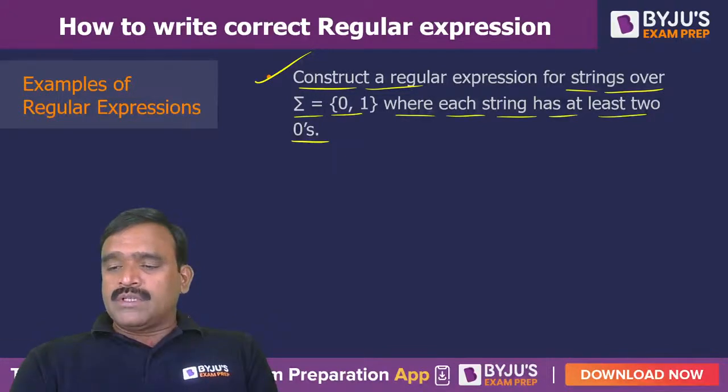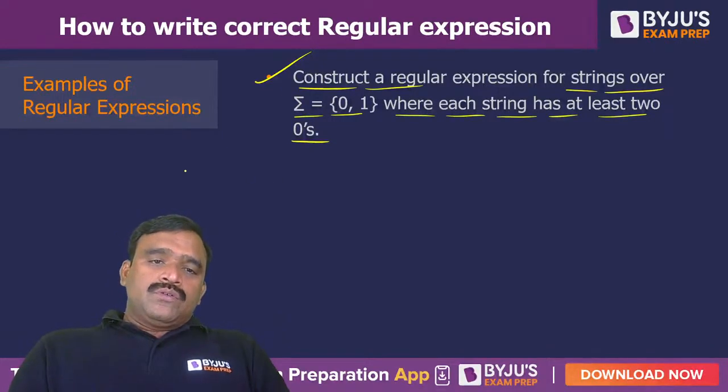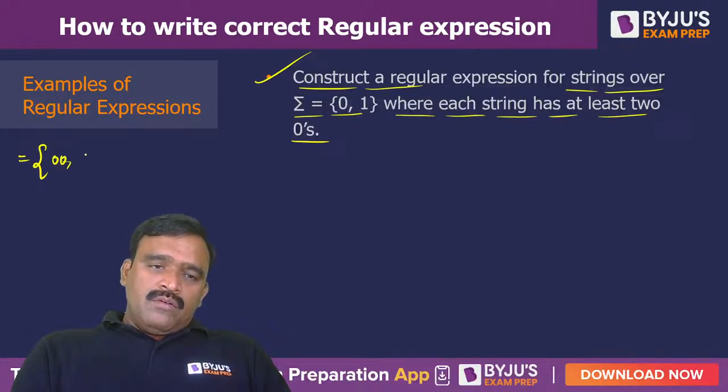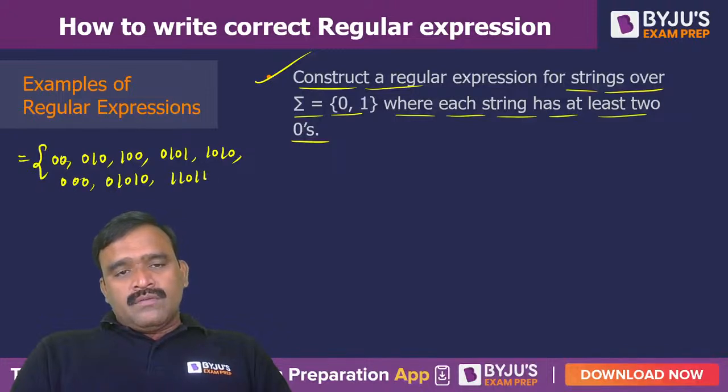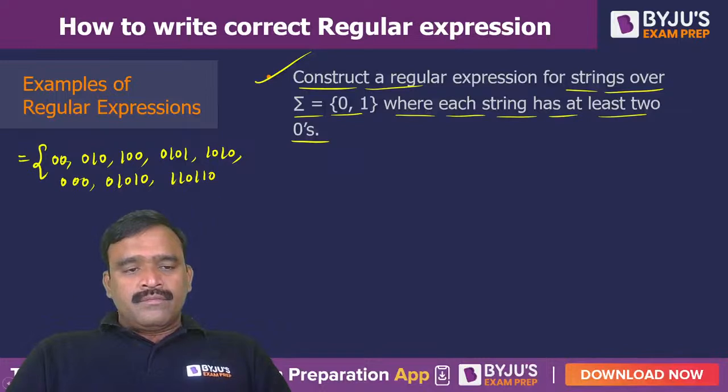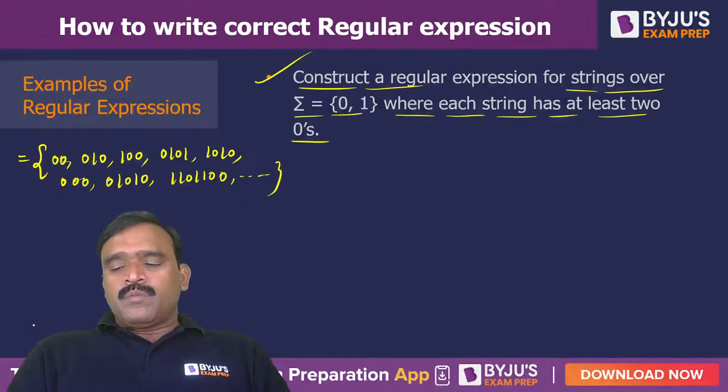Don't hesitate to ask your doubts here. So at least 2 zeros means what are the possible strings here? Minimum string is 0 0. We may have 0 1 0 also. We may have 1 0 0. Number of ones there is no restriction. 0 1 0 1, 1 0 1 0, 0 0 0. At least 2 means we can have 3 zeros also. And 1 1 0 1 1 0 1 0. So this type of strings are very much possible. At least 2 zeros, 3 zeros also okay. So this type of strings.